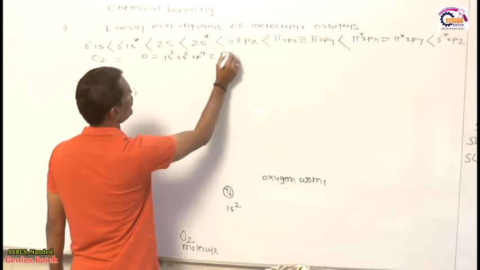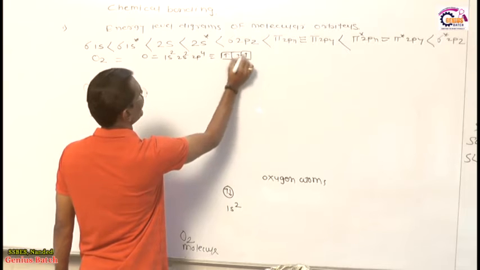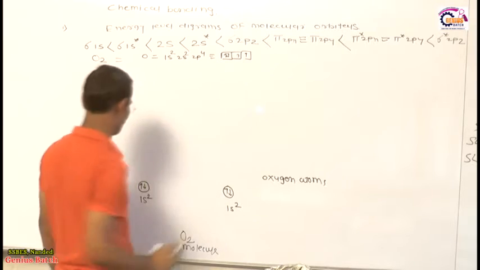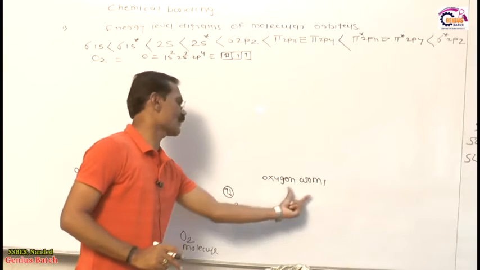This is the first orbital. In 2p4 we write like this: 1, 2, 3, and this is the 4. 1s2, 2s2, 2p4. The 2 electrons are present in the 1s2 orbital. This is the 1s2 of another oxygen atom.